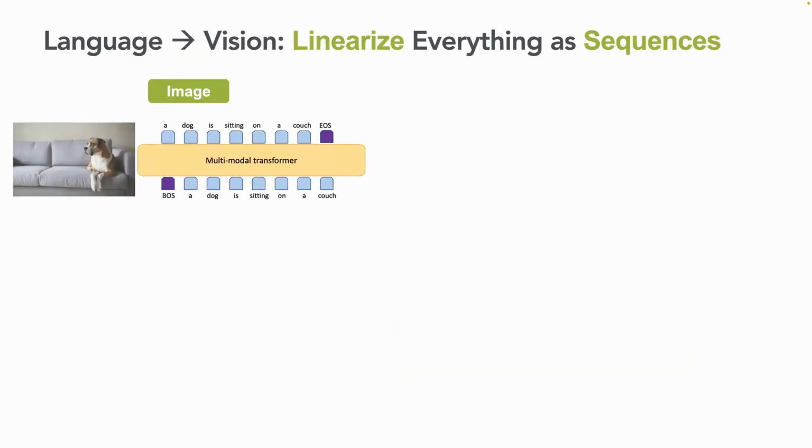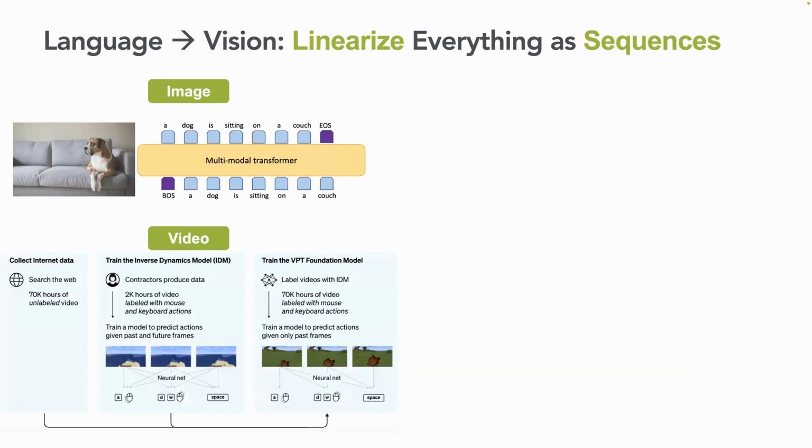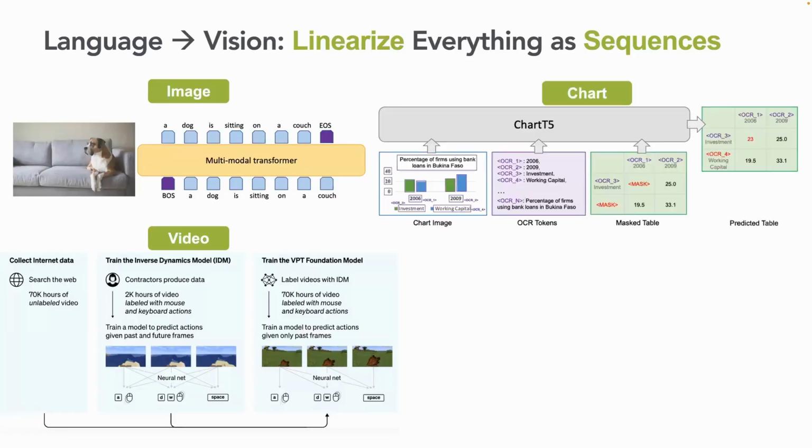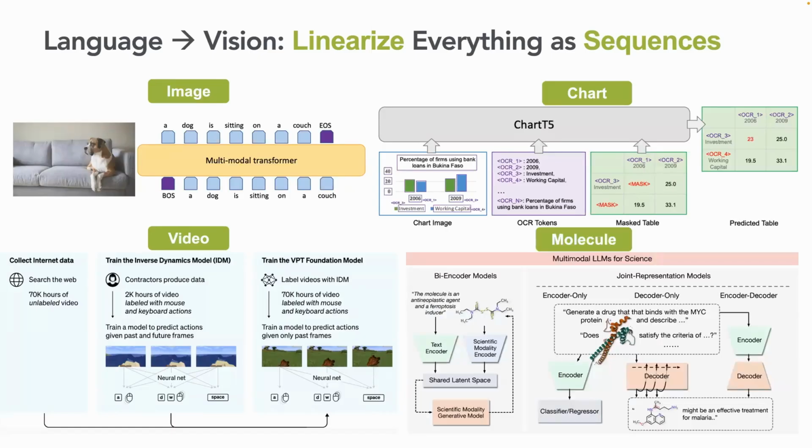One arrogant thing, I think, for the language people who work on vision language models is that we always try to linearize everything into tokens, just like language. It works well for language, but for images, there are image patches, and they have geometric features. For images and videos, if we do it this way, we already see they are not that good. And for modalities that are even more structured, like charts and molecules, we also do the same thing. So this is essentially not really fitting the model's architecture.